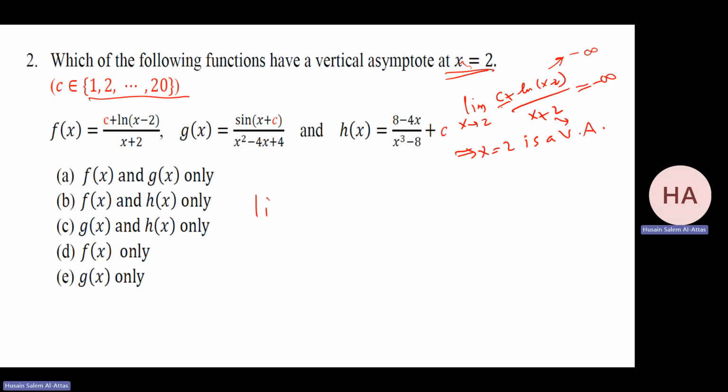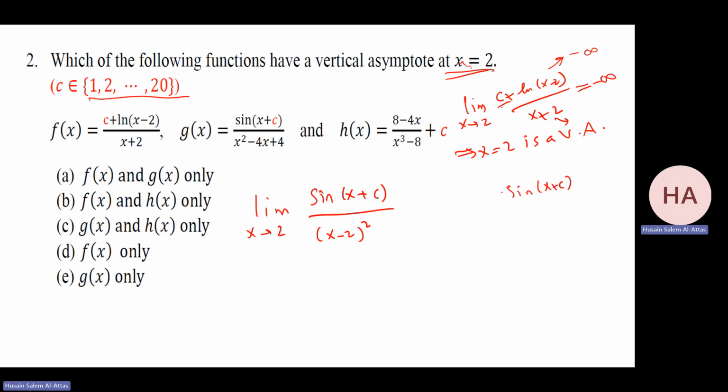Now let me check G. Limit as x goes to 2 of sine x plus C over x minus 2 squared. This for sure will go to infinity.